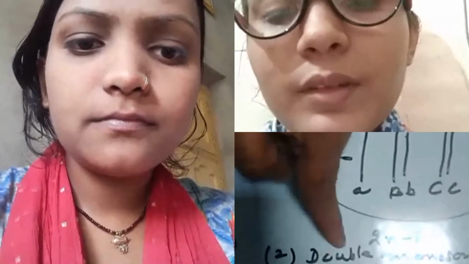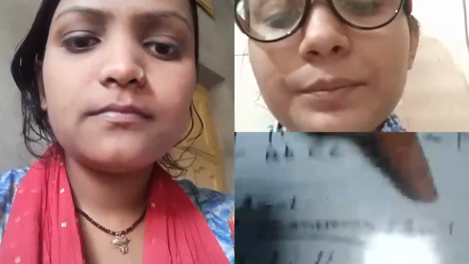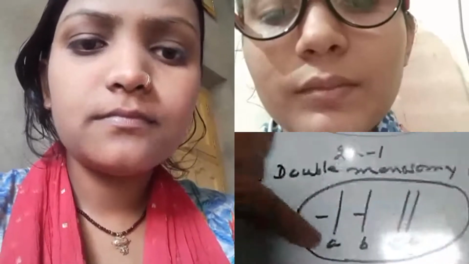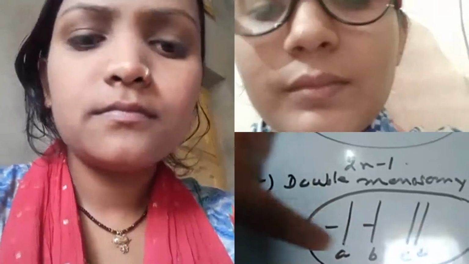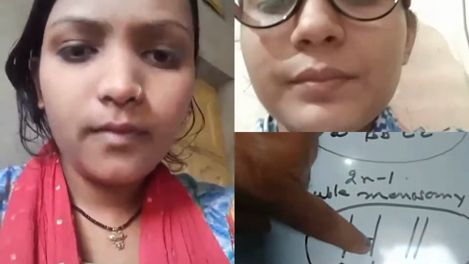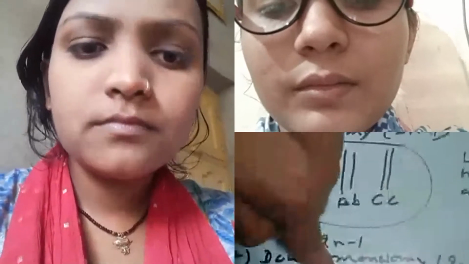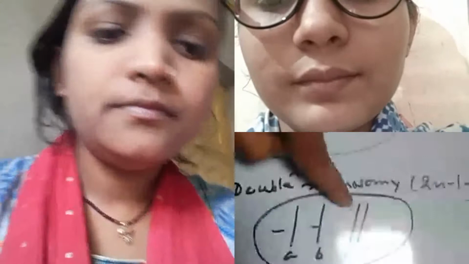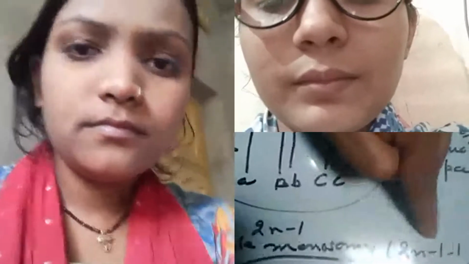Second diagram, this is the double monosomy. Double monosomy, 2n minus 1 minus 1. What has happened in this case? From the first pair one chromosome is absent. From the second pair, another one also. That capital A and capital B are absent. Now there are only 4. In the earlier case 5, in this case only 4. 2 chromosomes are absent, but these 2 chromosomes are absent from 2 different pairs. From the first pair, one chromosome has been lost, and from the second pair, one chromosome has been lost. And now this is the genomic formula, which is known as a double monosomic.